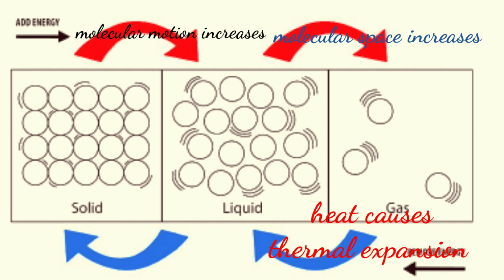Same thing happens when a liquid is heated. The space between the molecules will increase, so it will occupy more space. Same thing will happen in gas also. When the gaseous particles are heated, they will gain energy and occupy more space, so it will show increase in volume. So simply, when a substance is heated, molecules gain energy, they increase their molecular motion. Due to increase in molecular motion, the space between the molecules increases, which leads to thermal expansion.